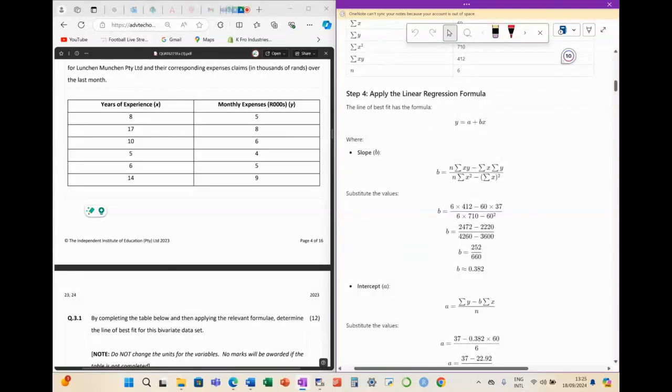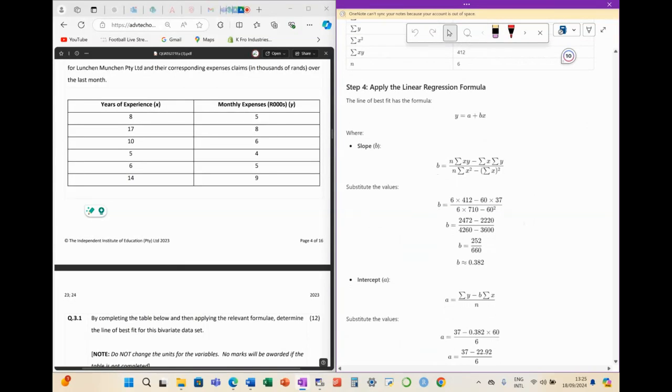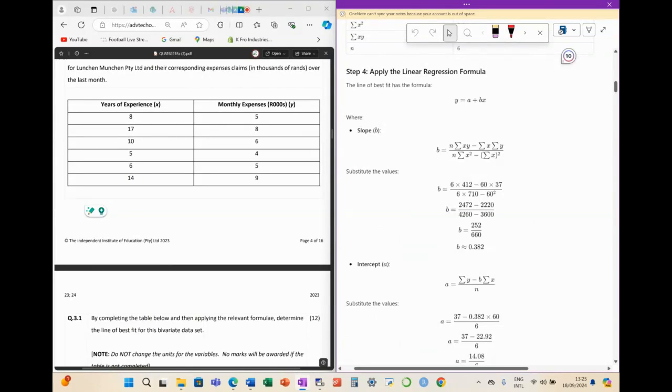Then there's the linear regression equation. Again, we're looking for A and B. And like we mentioned yesterday, we cannot look for A first because we need B in order to calculate A. So we have to start by finding B. And we then obviously just need to get our formula.